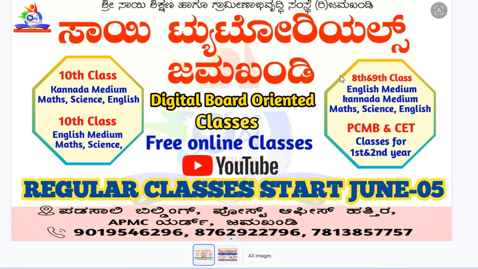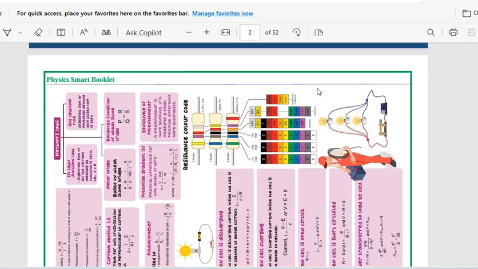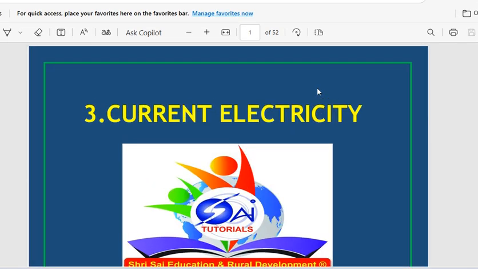So dear students, in this session I'm going to handle physics, second PUC, the third chapter. In the previous sessions I have completed the first and second chapters. So this is the third chapter. In today's session, let us learn about the introduction to the third chapter, electric current. In this chapter let us learn about current electricity.